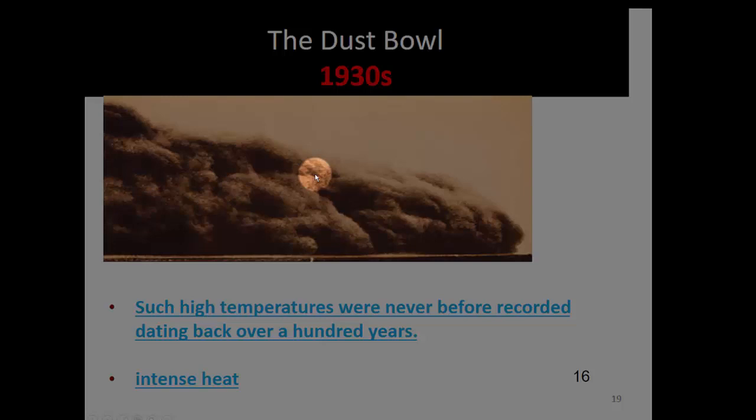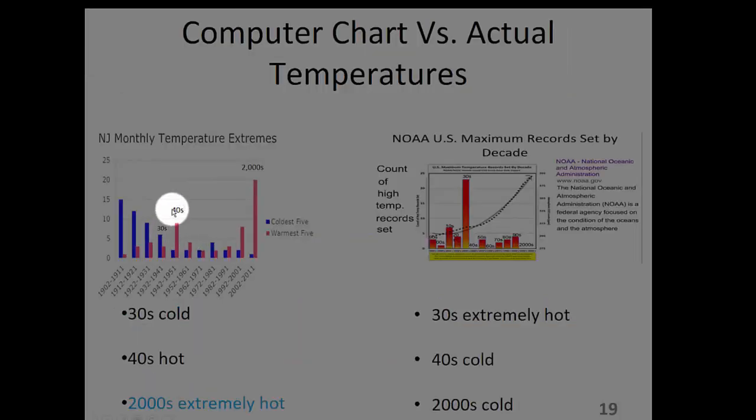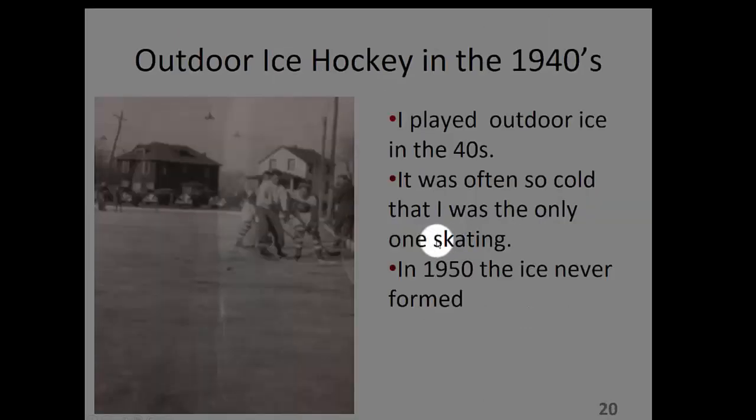The heat was intense. There are numerous newspaper articles and books testifying to the heat of the 30s, not only in the United States, but also in Europe. Dr. Broccoli's chart shows the 40s to be hot, whereas this chart shows it to be cold. The German invasion of Russia in the early 40s failed partly due to the extreme cold, where many Germans froze to death. In the 40s, I played ice hockey all winter outside because it was so cold. There would have been no ice if it was as hot as Dr. Broccoli's chart shows. This is the rink upon which I played ice hockey.